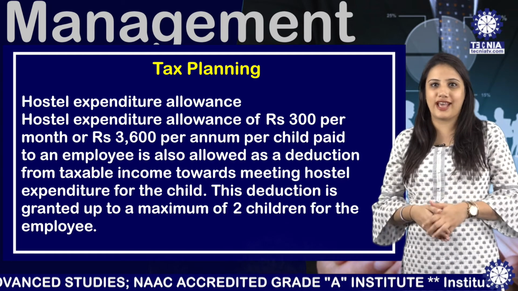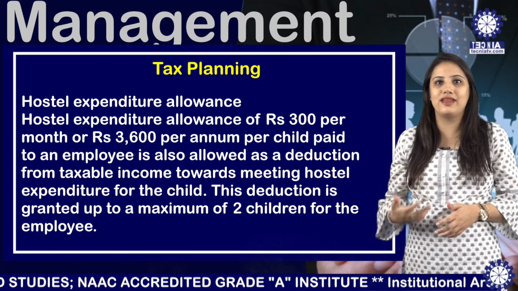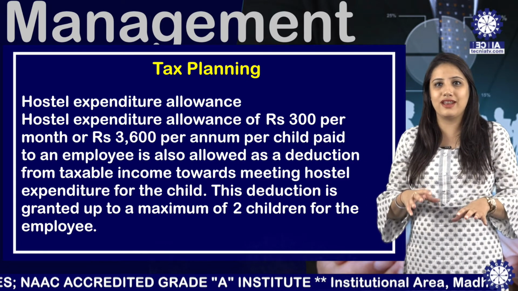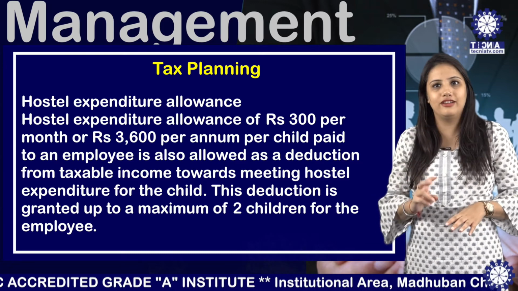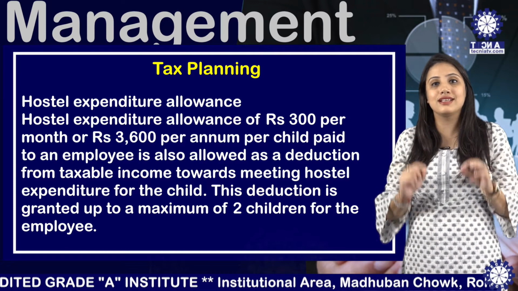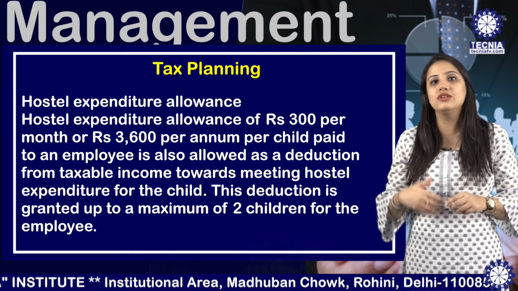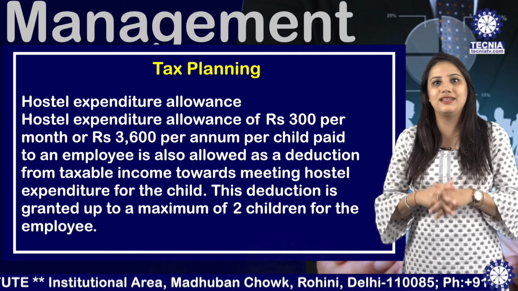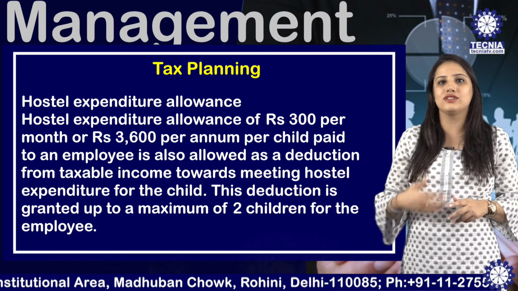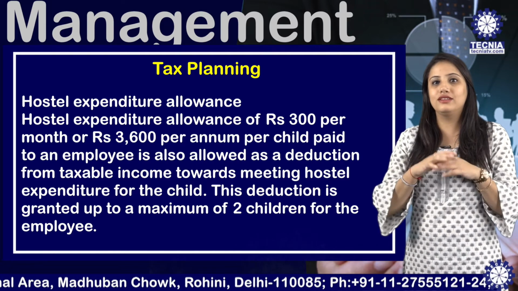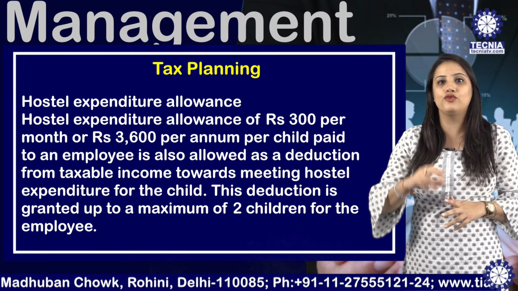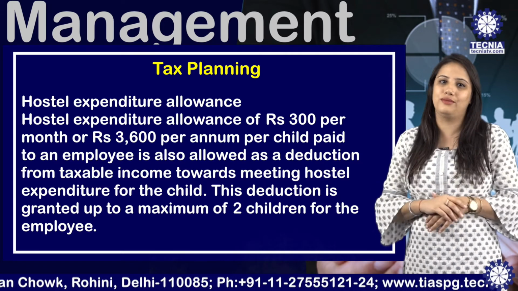Next component for tax planning is the hostel expenditure allowance. Hostel expenditure allowance of rupees 300 per month, or rupees 3600 per annum per child, paid to an employee is allowed as a deduction from taxable income towards meeting the hostel expenditure for the child. This deduction is granted for a maximum of 2 children for an employee.